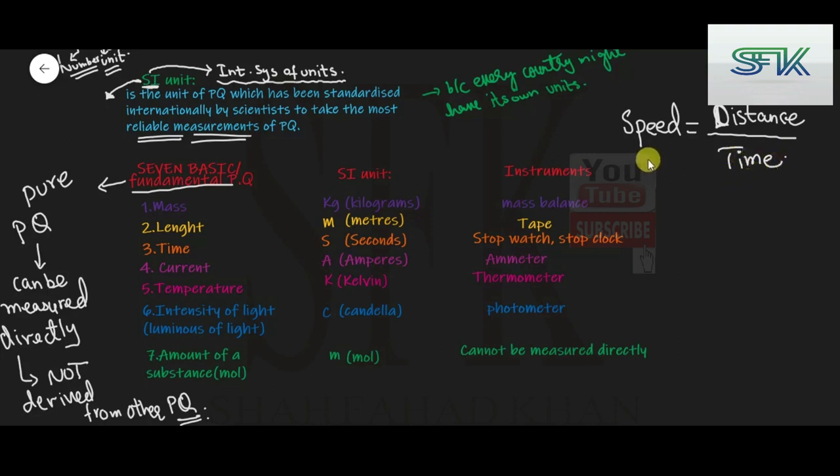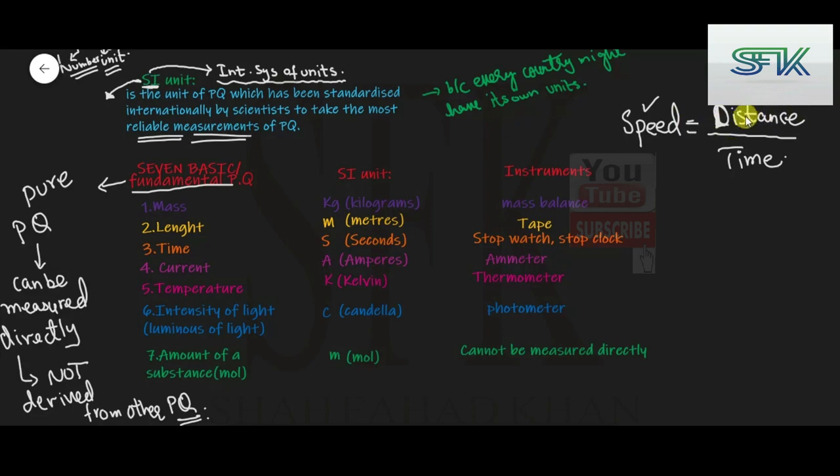If you look at this formula, speed is a physical quantity. It can be measured by a speedometer. Distance is also a physical quantity and can be measured using an instrument, for example a measuring tape, or a meter rule for smaller distances.